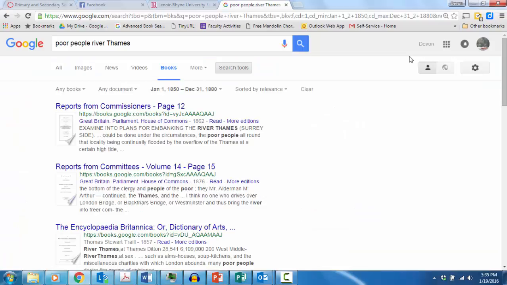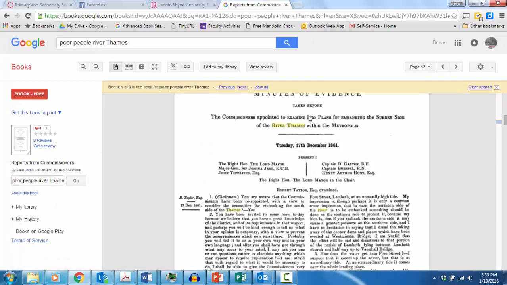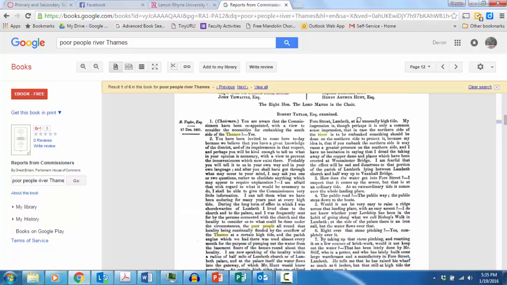As you can see from the search results, this search yielded some interesting information. The first document is a report from England's Parliament where MPs questioned members of a commission that studied the possibility of building up the banks on one side of the Thames. There's quite a bit of discussion of the effect that this would have had on the people who live there.